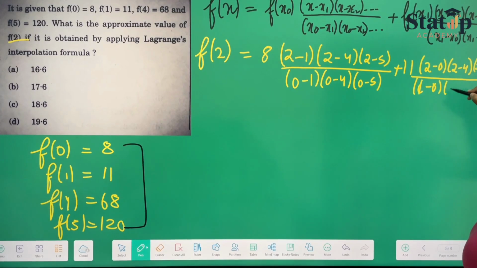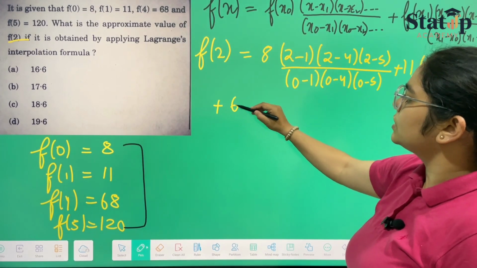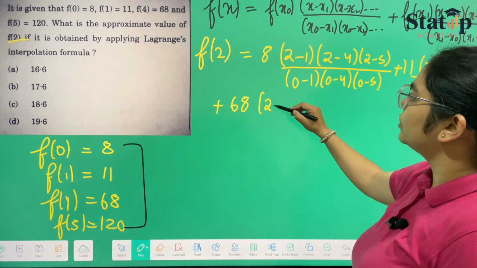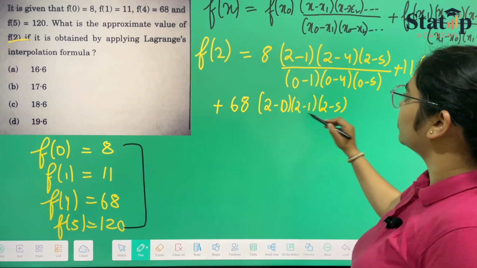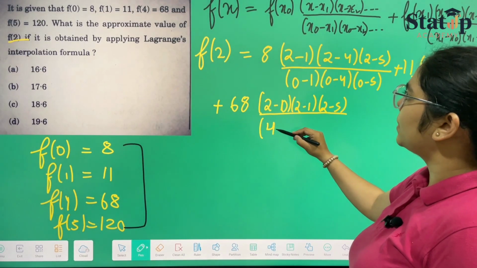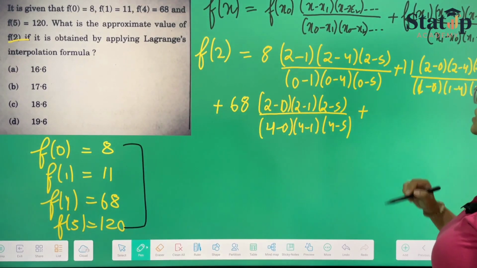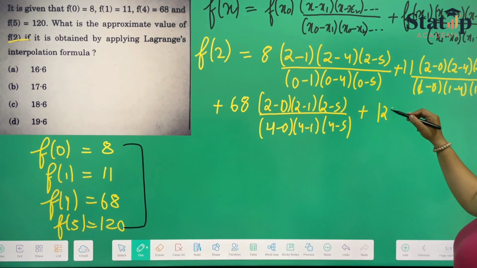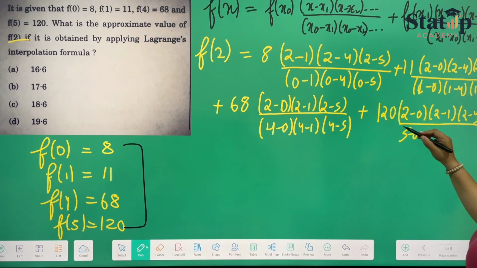(1 minus 0)(1 minus 4)(1 minus 5), plus the third term, which will be f4, which is 68. Then it will be (2 minus 0)(2 minus 1)(2 minus 5) upon (4 minus 0)(4 minus 1)(4 minus 5), plus the last term, 120, into (2 minus 0)(2 minus 1)(2 minus 4) upon (5 minus 0)(5 minus 1)(5 minus 4).